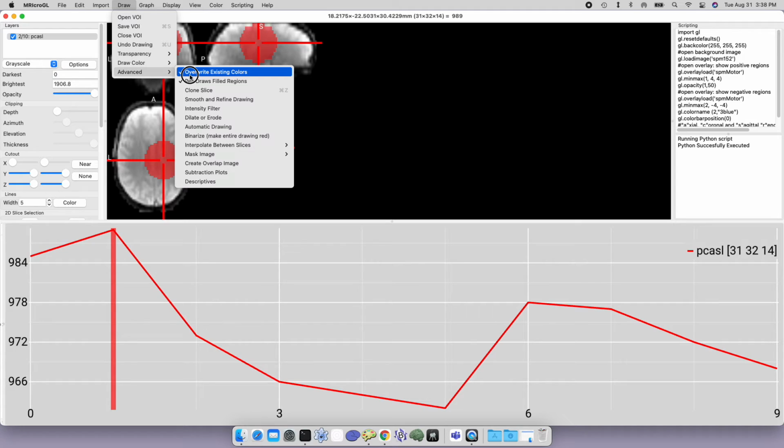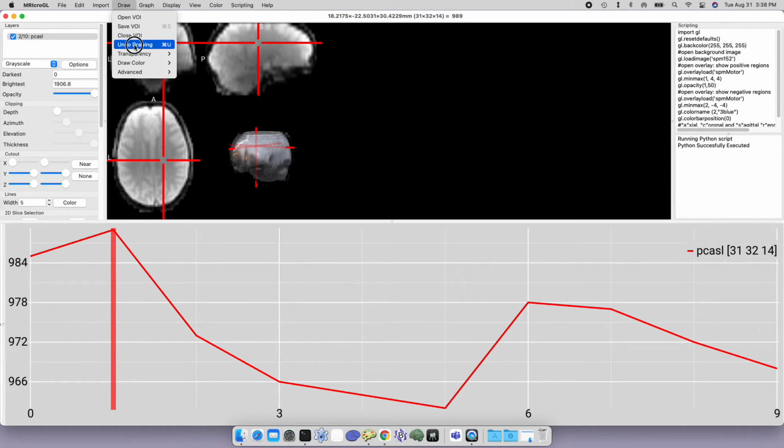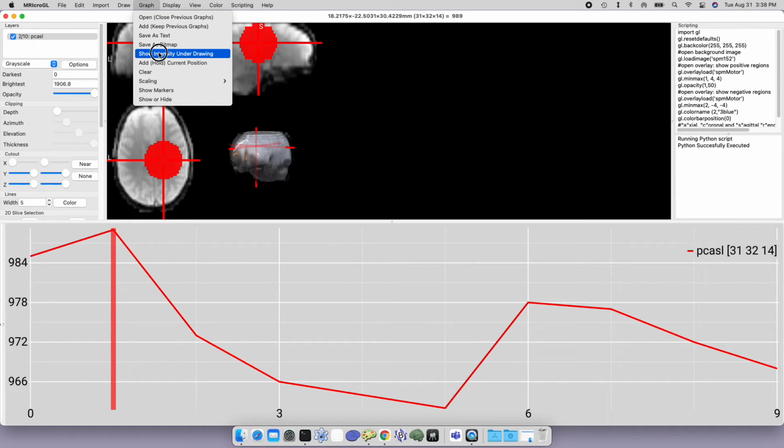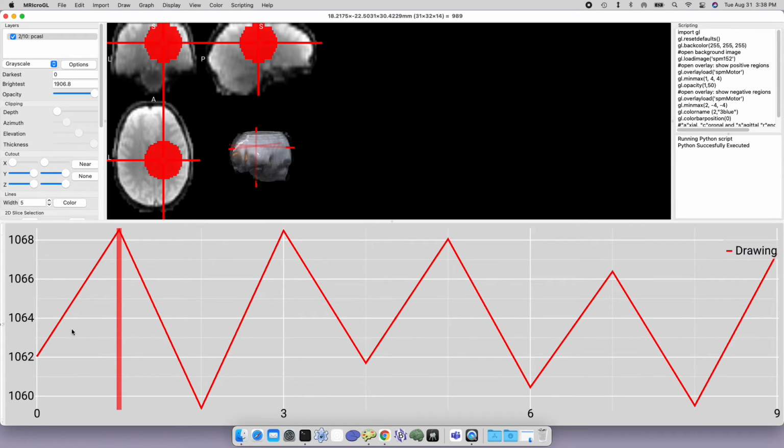And these drawings, if you want, you can make them opaque. You can show them or hide them by adjusting their transparency. But the other thing you can do is you can go to the graph and say show intensity under drawing. And now it will show us the average intensity for all of the voxels put together that are selected in this drawing. And now we have a much stronger signal. So we're averaging a lot of noisy voxels together, and we can really see that sawtooth shape very well. So that's a nice feature to allow us to inspect our data and look at this timeline and get something reasonable out of it.